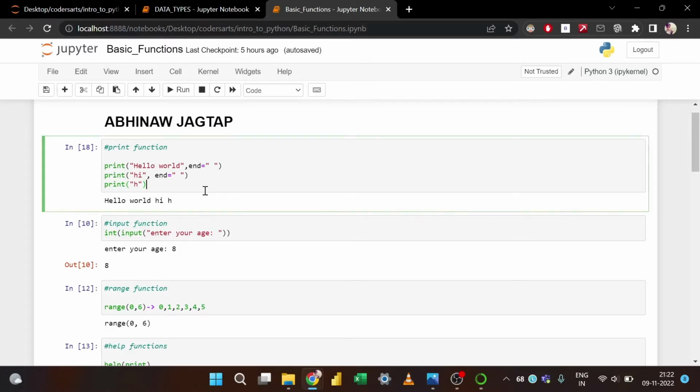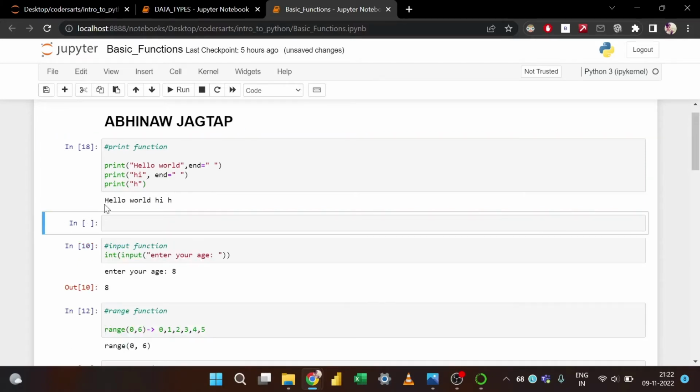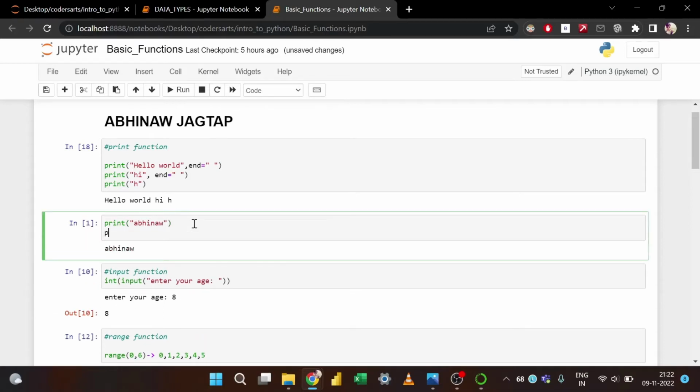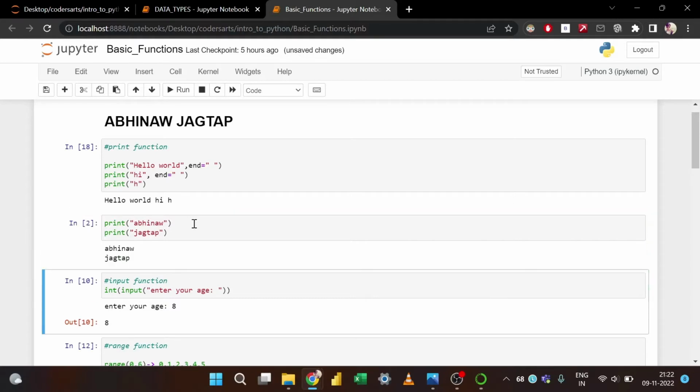For example, if I want to print say my name, you will see my name is printed. If I again want to print my surname, the moment I print my surname here, it will print it in the new line.